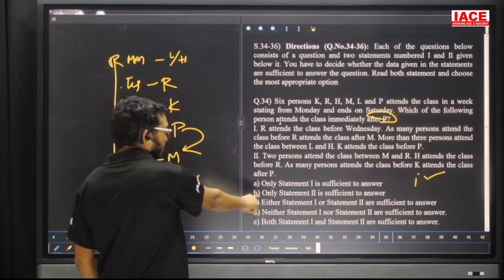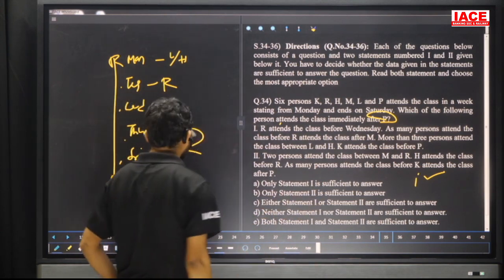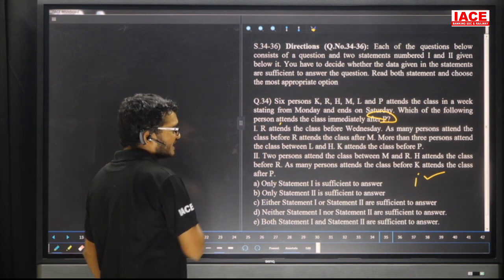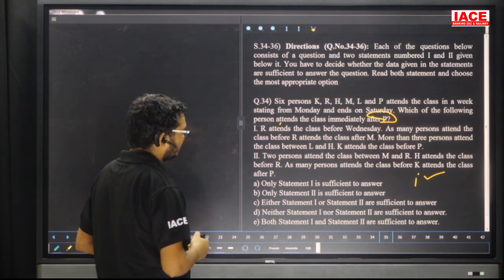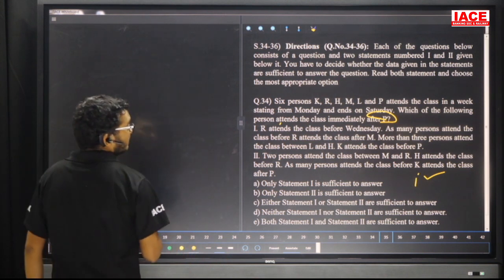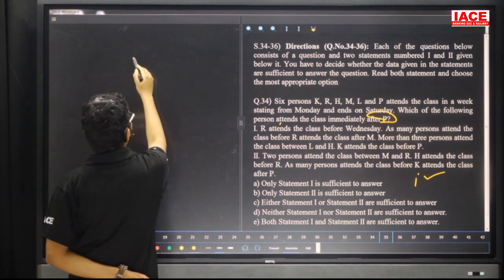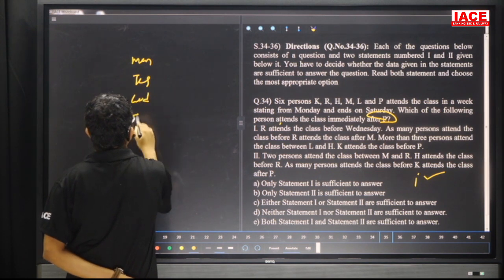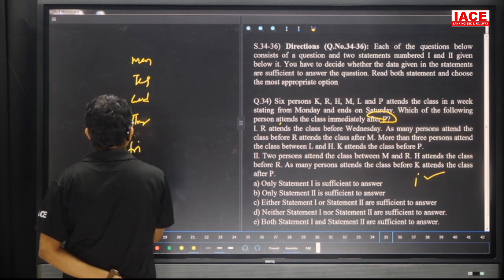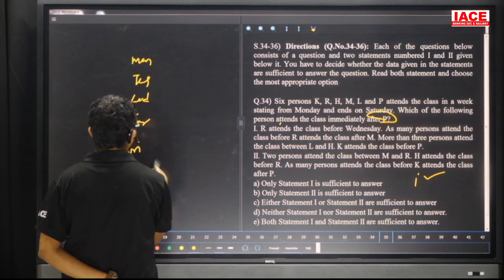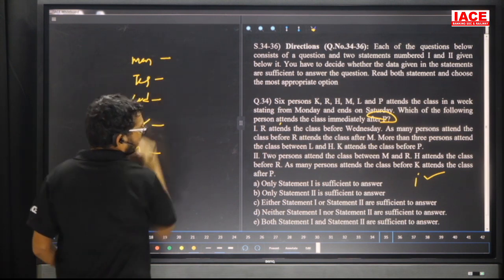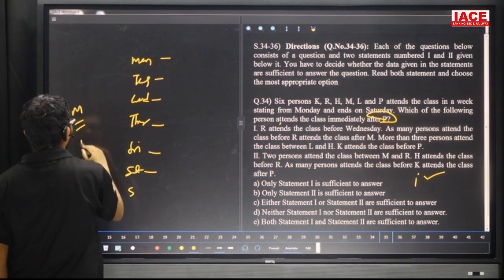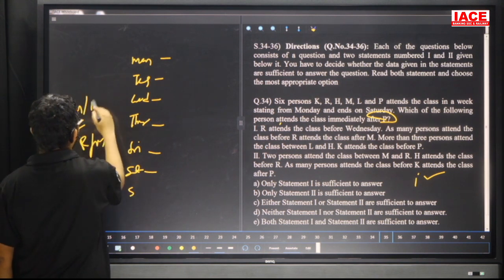Next, either 1 or 2 alone. That means go for statement 2. Two persons attend the class between M and R. Now see here. The starting day is Monday, then Tuesday, Wednesday, Thursday, Friday, Saturday. Between M and R here we have 2 members. So M is at 1 and R is at a different spot, or the reverse.